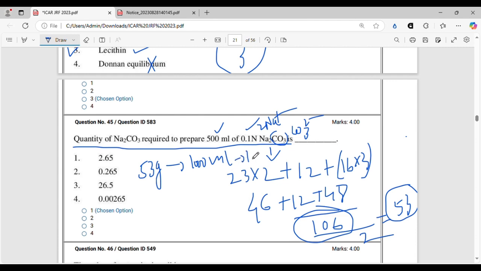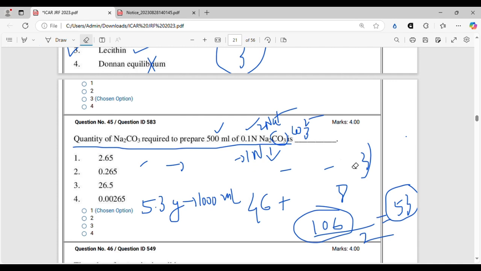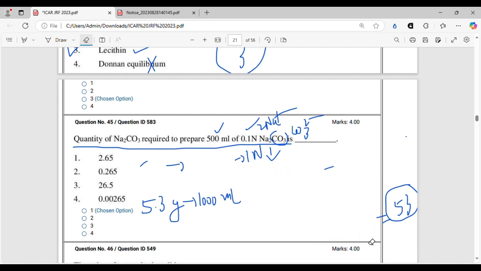All right. So we have to make it 0.1 normal first. So for 0.1 normal, it will be 5.3 gram in 1000 ml. That is 0.1 normal, right? 1000 ml containing, sorry, 5.3 gram, that is 0.1 normal.